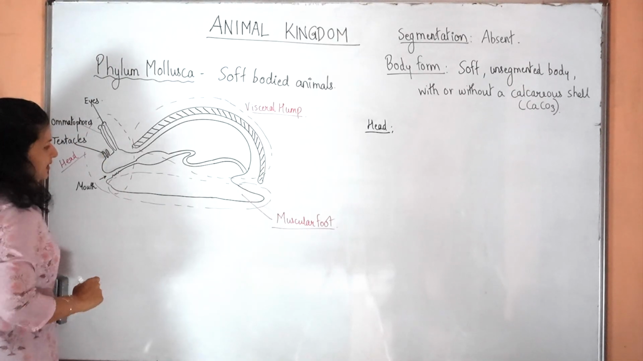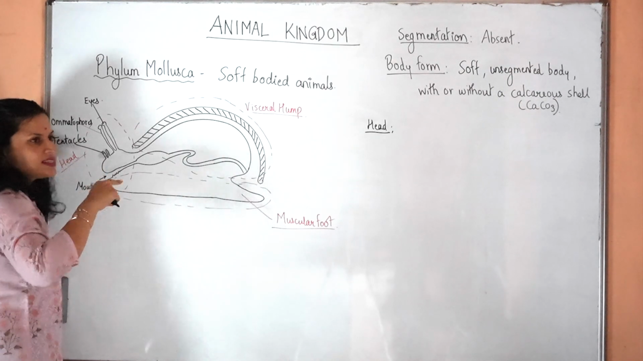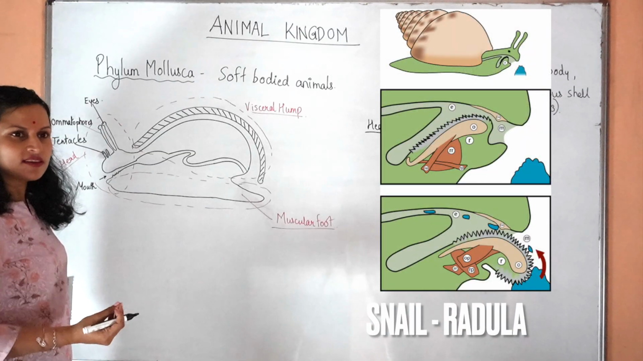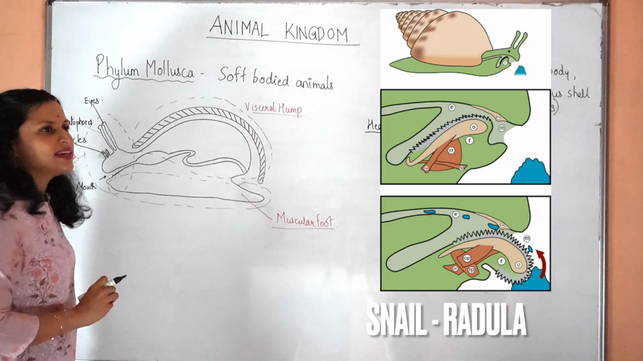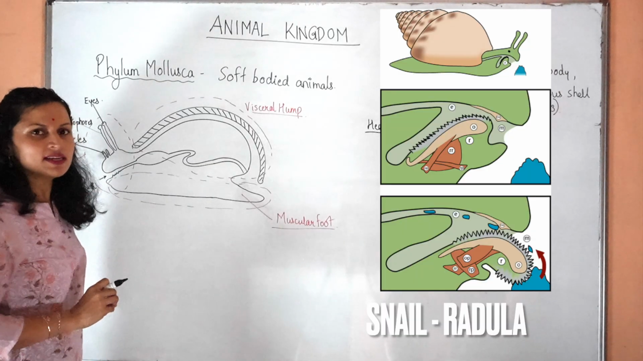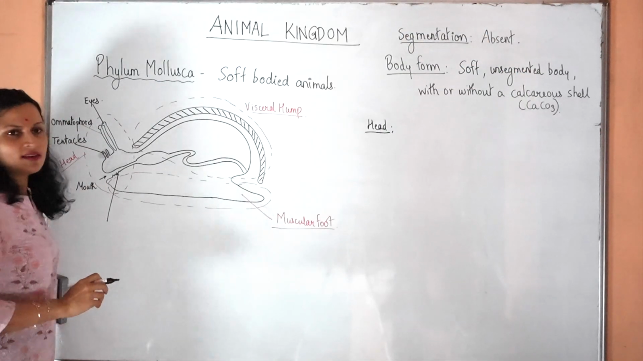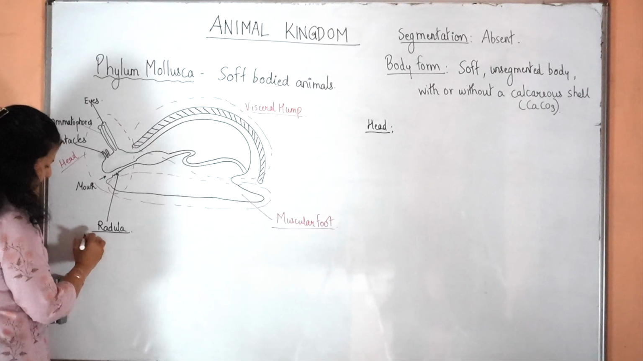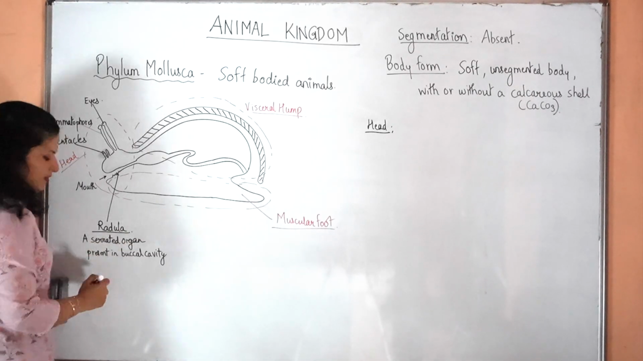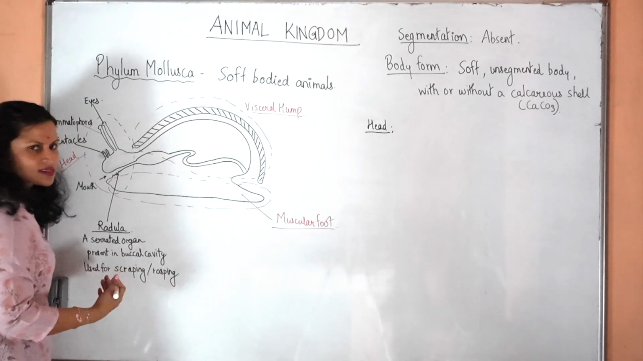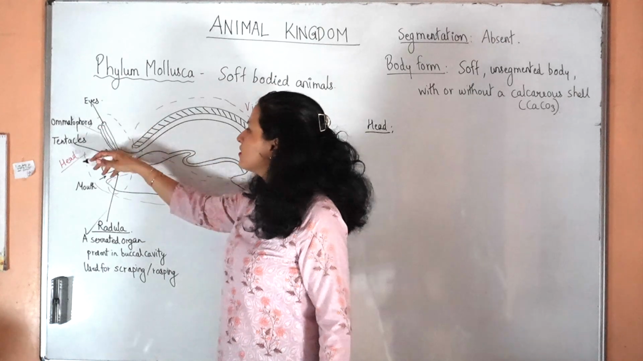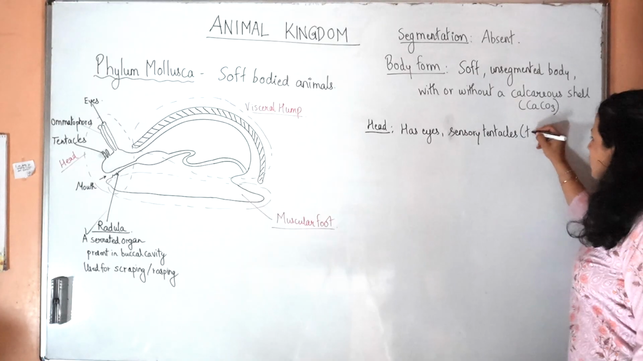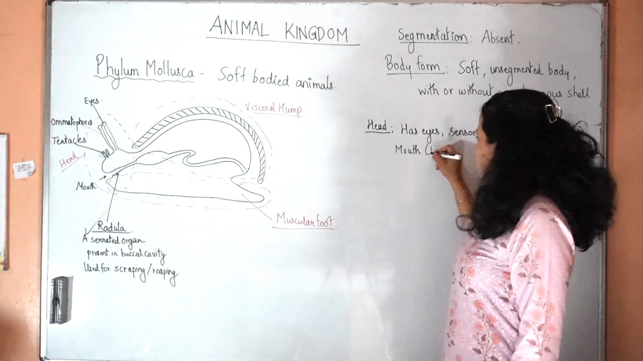This is the mouth, and inside their oral cavity, there will be a very serrated kind of tongue. You can call it a fusion of tongue and teeth together, which will help it in scraping off the moss and the algae to eat its food basically by scraping off the surface. This serrated organ in their buccal cavity is known as a radula. Radula can be defined as a serrated organ present in the buccal cavity. It's used for scraping, rasping. Rasping means scraping only. Important. So the head has the eyes, sensory tentacles for touch and smell, and the mouth. The mouth has the radula.